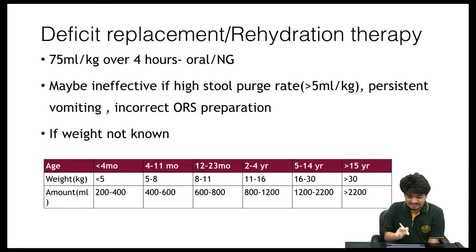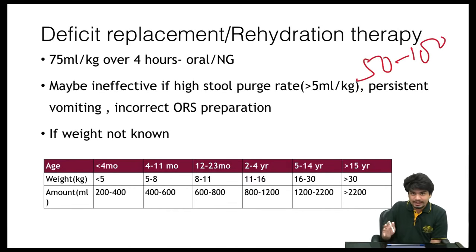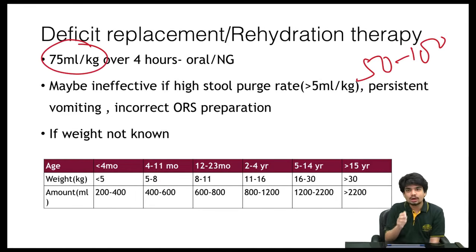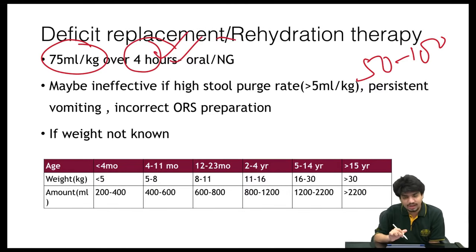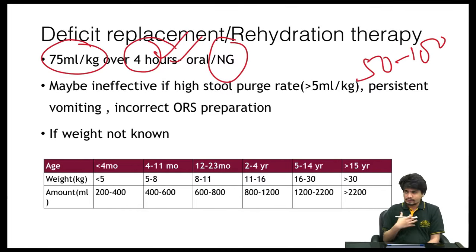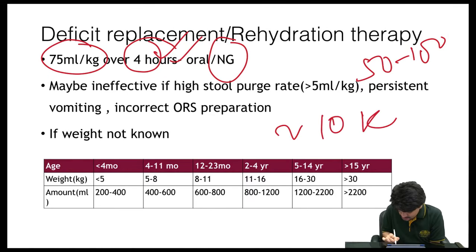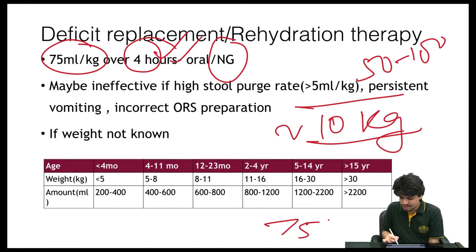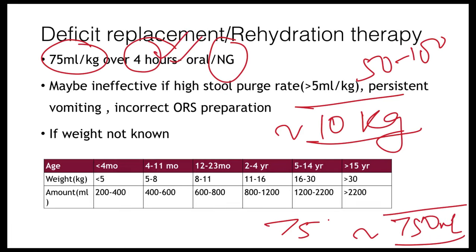Now, since he already has some dehydration, we have to rehydrate for that loss. In some dehydration, the estimated fluid deficit is 50 to 100 ml per kg. Taking a mid value of that, that is 75 ml per kg. We have to replenish 75 ml per kg over 4 hours. It can be given either orally or by a nasogastric tube. If the child is thirsty and drinking, we can easily replenish that value. We have to give that much amount of ORS over 4 hours. But if he's not drinking, then you have to replenish that fluid volume by inserting an NG tube in that child. So let's say the child was 10 kg with 75 ml per kg, you have to give 750 ml of fluid to that child.